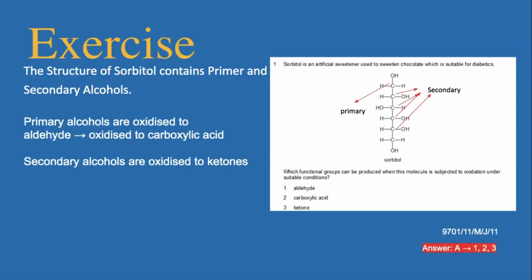From what we have learned, primary alcohols are oxidized to form either aldehyde or carboxylic acid, and secondary alcohols are oxidized to ketone. From this, we can confirm that the correct answer is A: 1. Aldehyde, 2. Carboxylic acid, and 3. Ketone.